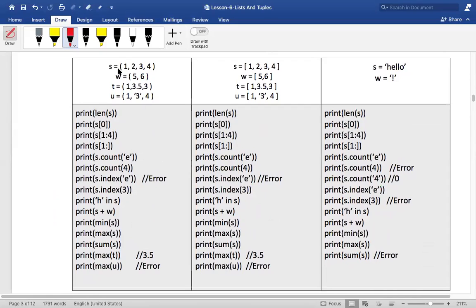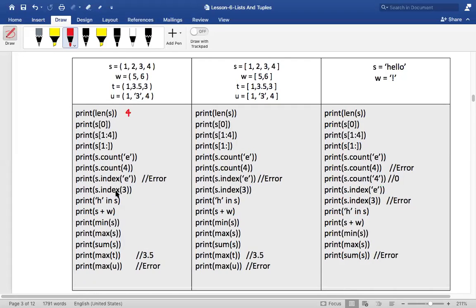Okay. Now, what is S here? S is a tuple, W is a tuple, T is a tuple, U is a tuple. Is that okay? Now, length of S. Length stands for length, right? So what is the length of this tuple here? Can you tell me what is the output of this? This will result in 4. Okay, very good. Now print S of 0.